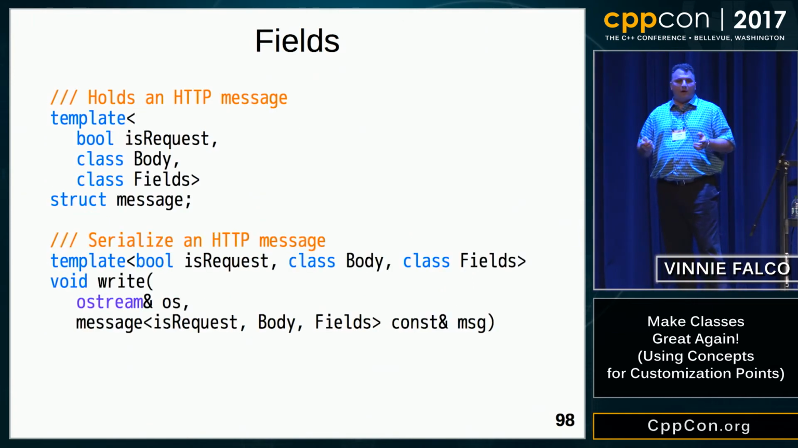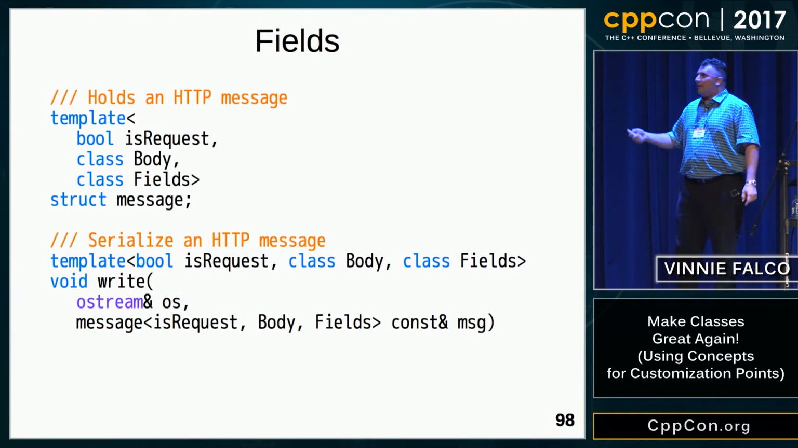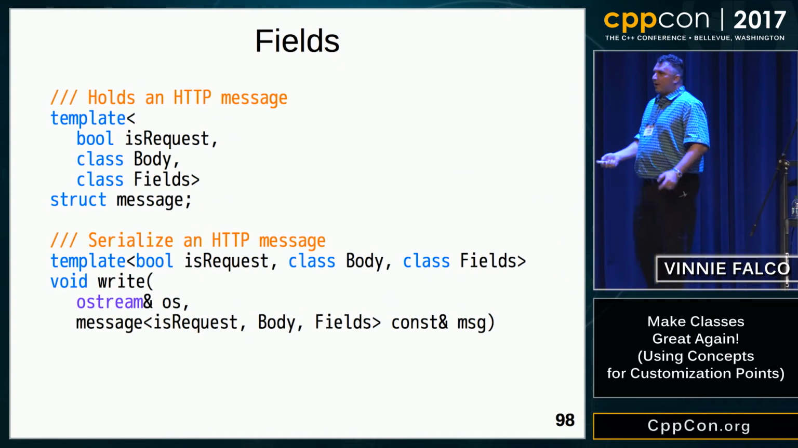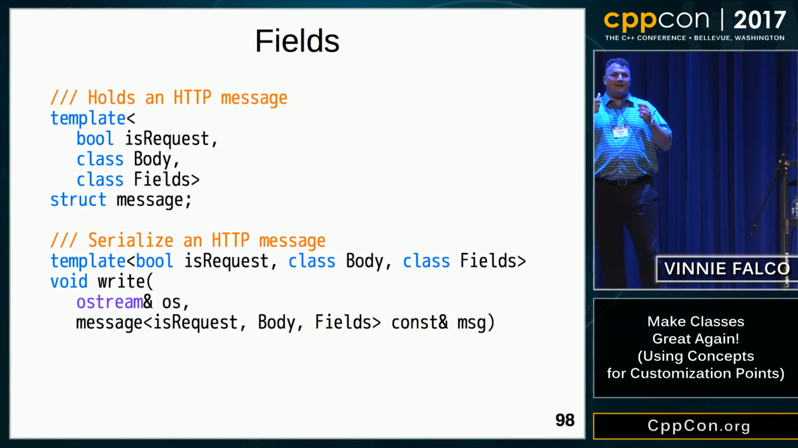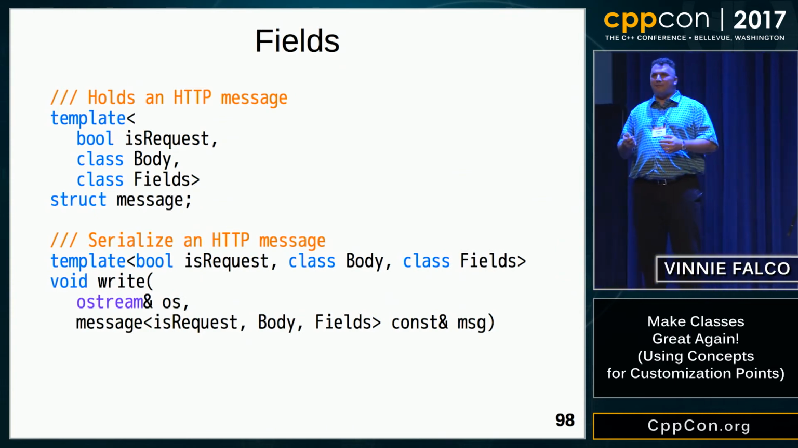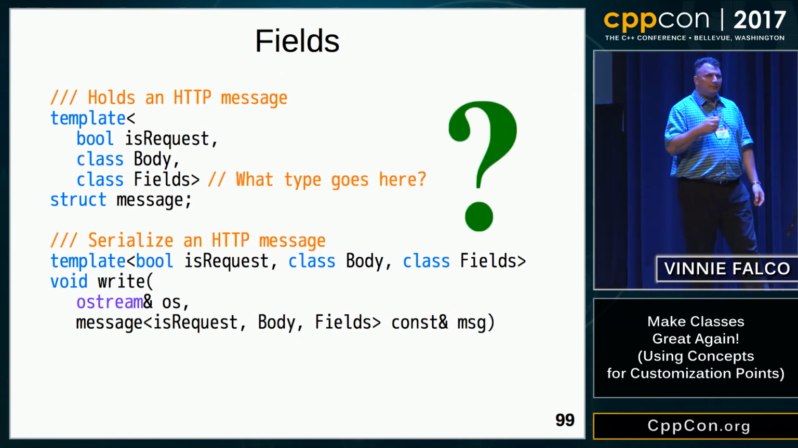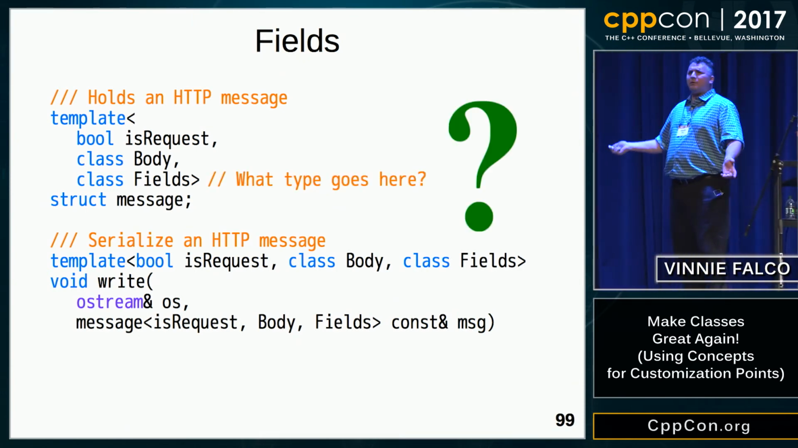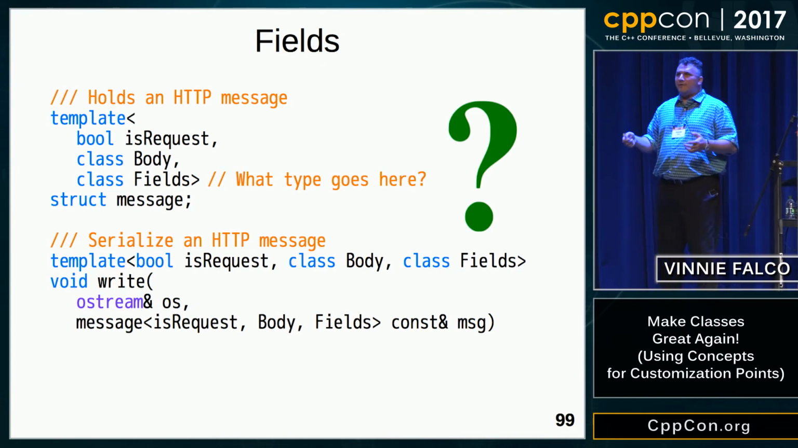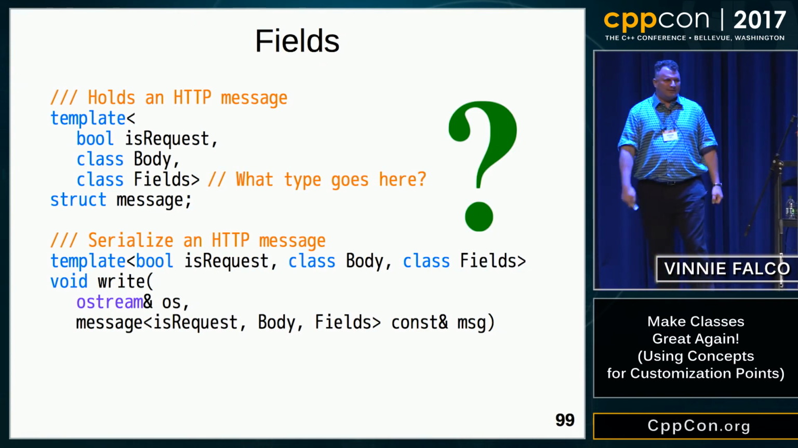Let's revisit our primary template. Here's a message class. Now I've added the fields type to it. Here's our serialization function. I've added the fields template parameter. Our serialization function can now accept any message that has any type of body and any type of fields. Now, the user has to know what to put there. We've gotten rid of the map. We need to replace that missing functionality.